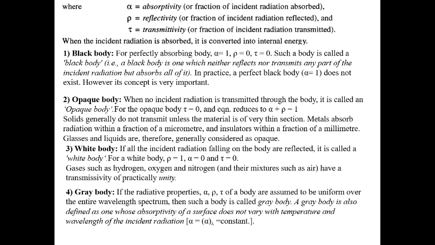Then the gray body. A gray body is basically a practical body, whose absorptivity of a surface does not vary with the temperature and wavelength of incident radiation; it is constant. For a gray body, alpha, rho and tau are assumed to be uniform over the entire wavelength. Means with respect to temperature, alpha, rho and tau do not change. They are constant, and the wavelength remains constant. So this is called the gray body. These are the concepts of black body, opaque body, white body, and gray body.